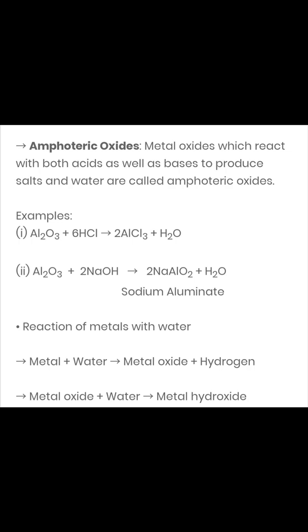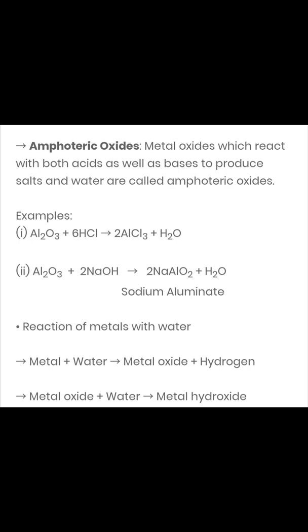And similarly, if we talk about aluminium oxide, another property of amphoteric oxides is that it is able to react even with the base, that is sodium hydroxide. And here the salt formed will be sodium aluminate, that is the formula NaAlO2, and water is formed. See children, try to understand these two reactions.